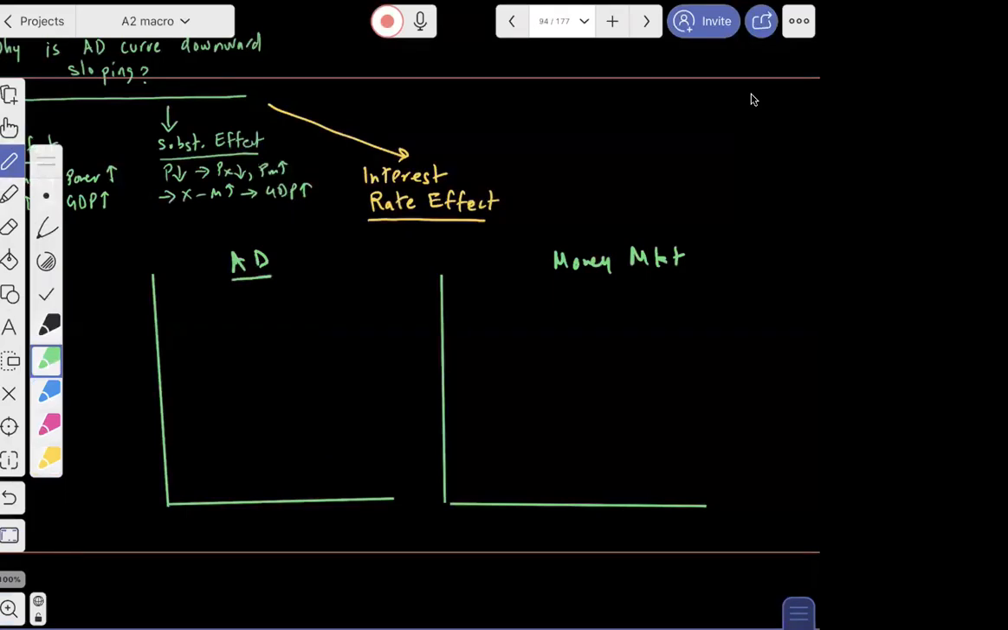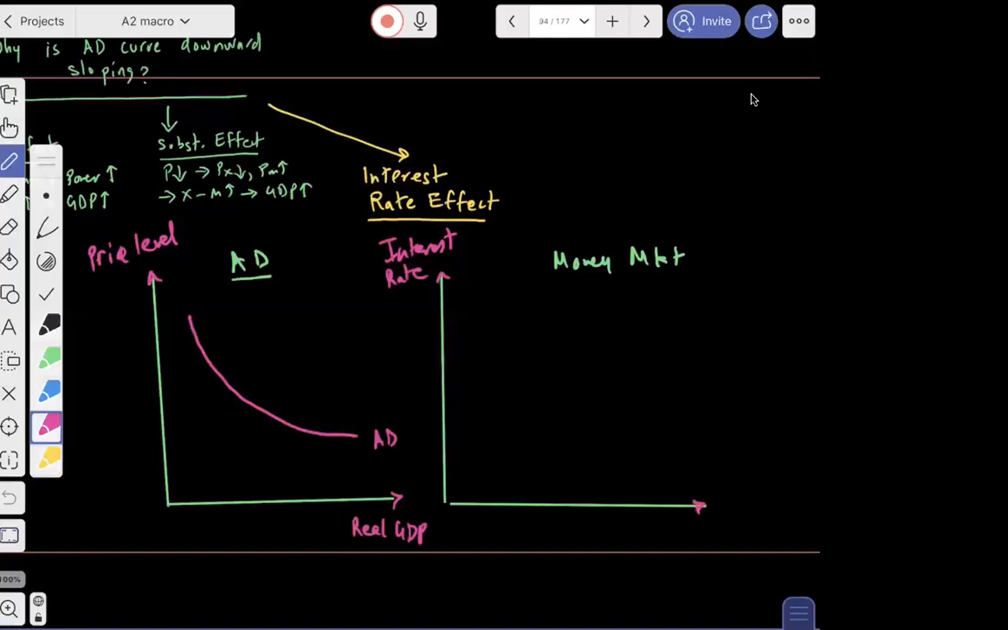So your AD curve is downward sloping, so I'm going to make the AD curve like this, downward sloping. And this is your real GDP, and this is your price level, this is your interest rate, and this is your quantity of money. Okay. Now we'll follow step by step what will happen.